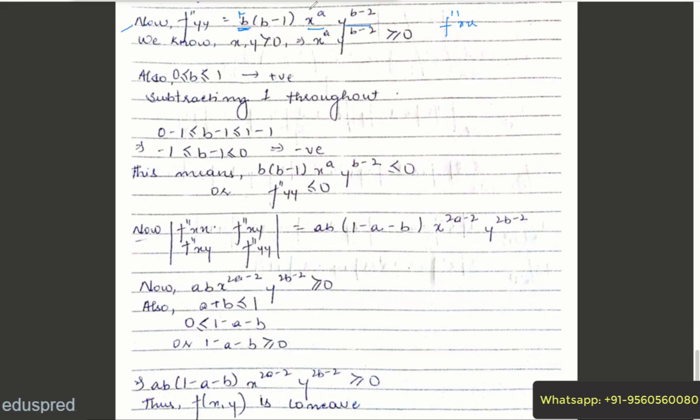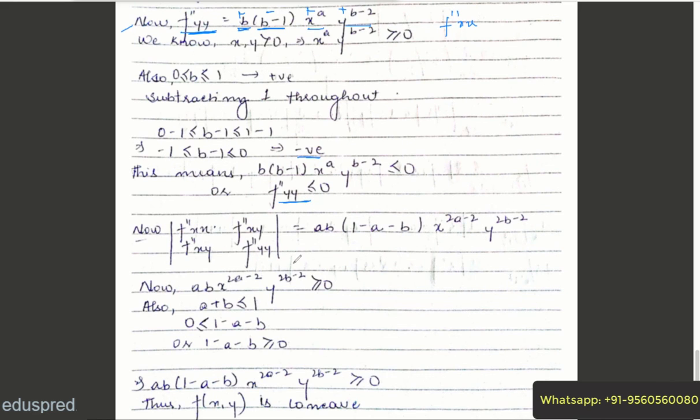So this is positive, and we want f double prime y to be less than 0, which means that this term should be less than 0. And we know that b belongs to 0 to 1. So if I subtract 1, I will get that b minus 1 is between minus 1 and 0, which is negative, so this is negative. So we have 3 positives and 1 negative, which means the product would be negative, and hence your double derivative is negative with respect to y.